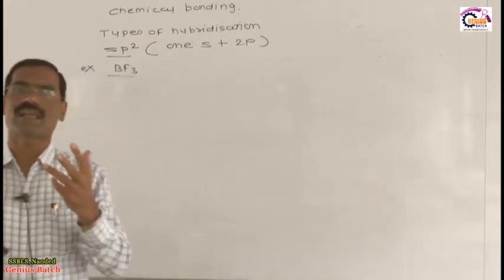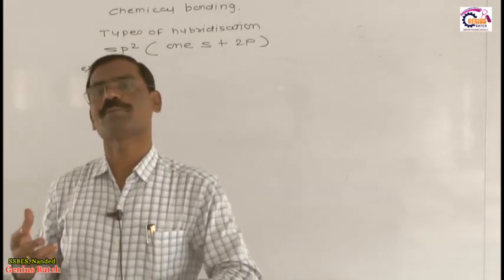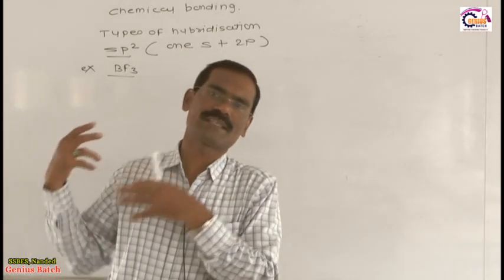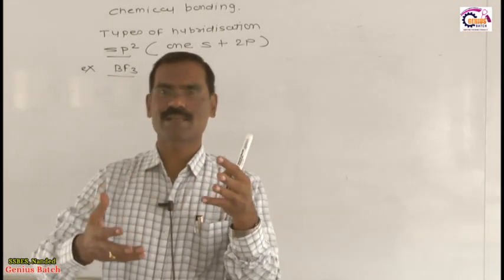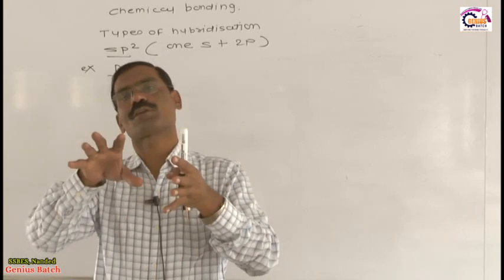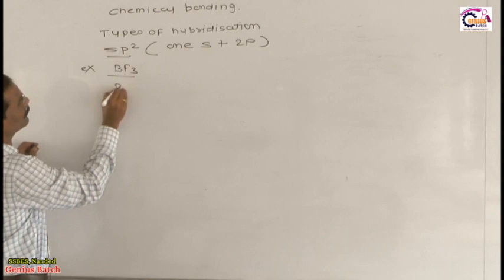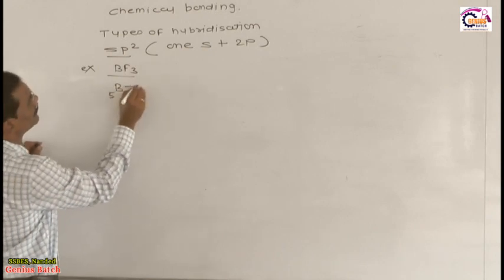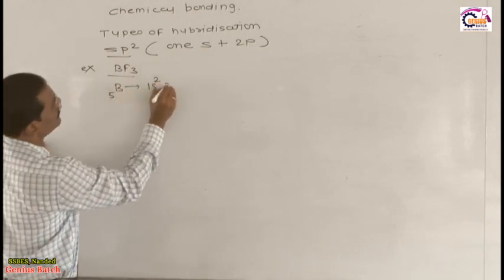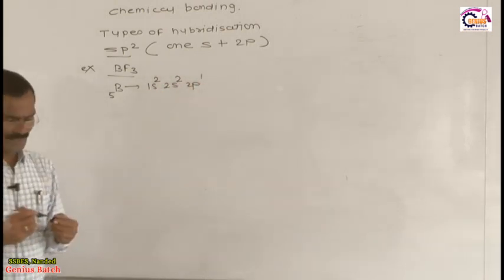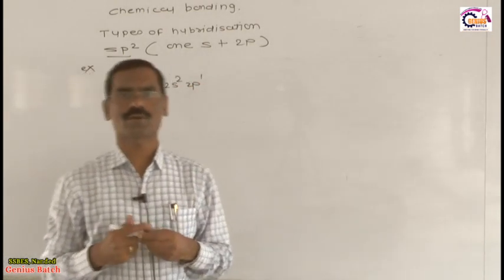You all know very well that according to valence bond theory, the valency of boron is 1, but that limitation of valence bond theory is overcome by the hybridization concept. The actual valency of boron is 3. Now see how. Dear friends, the atomic number of boron is 5, and its electronic configuration is 1s2, 2s2 and finally 2p1.